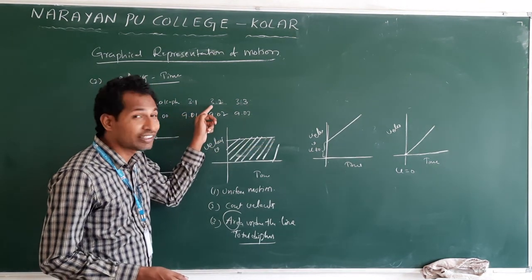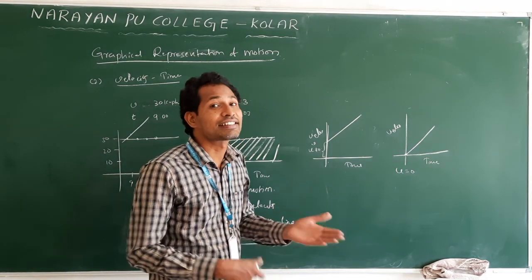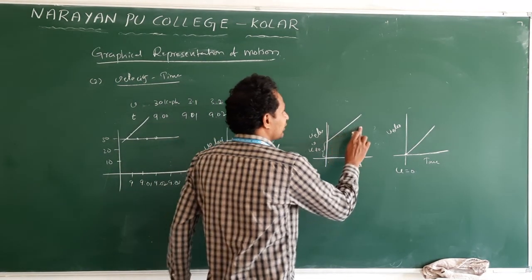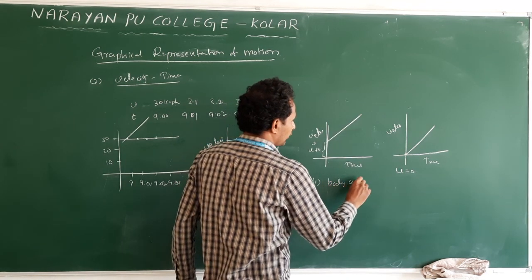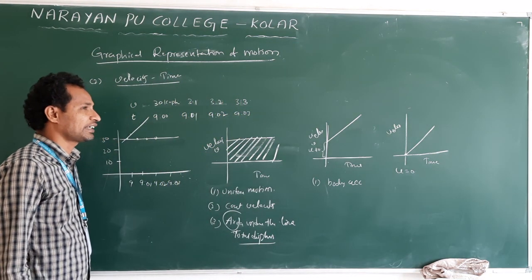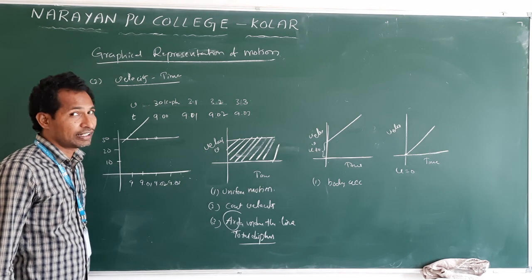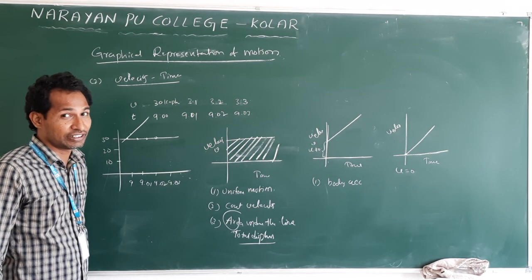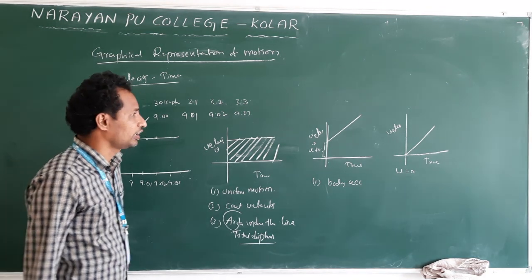Velocity gradually increasing means the body is accelerating. Clear? Then the body will not cover equal distances in equal intervals.